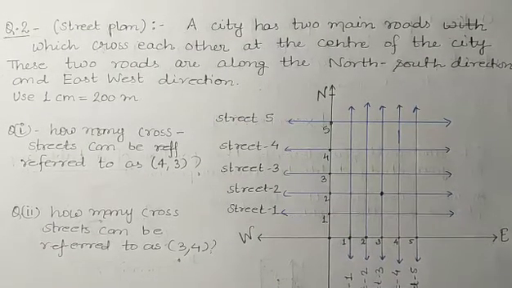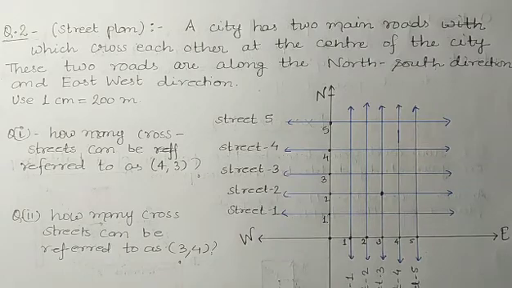Question number 2, students, is related to a street plan. The question is: a city has two main roads which cross each other at the center of the city. These two roads are along the north-south direction and east-west direction. See, the question is very long and I have not written the whole question here, but I am making you understand.